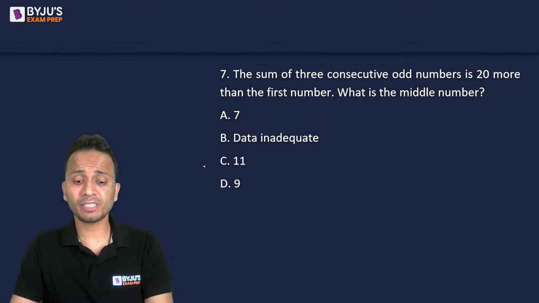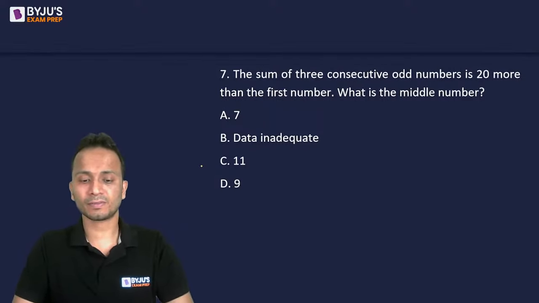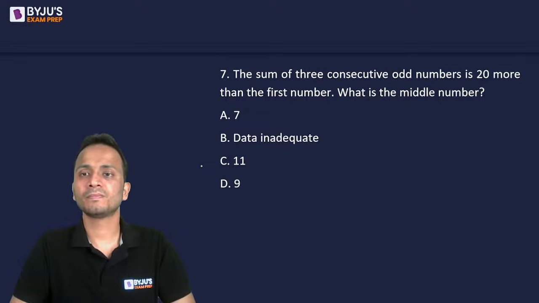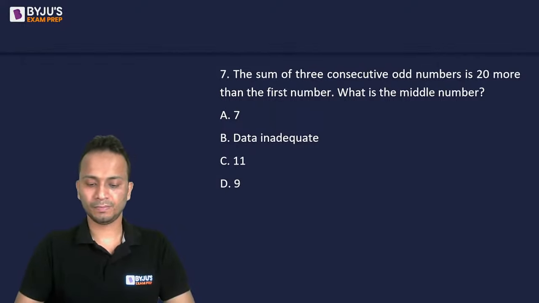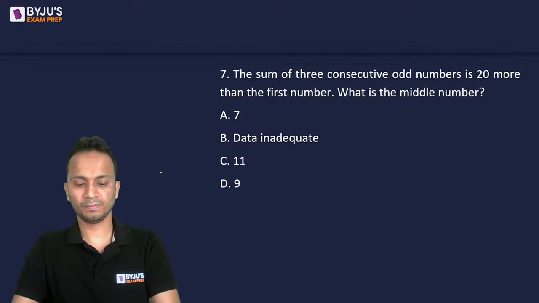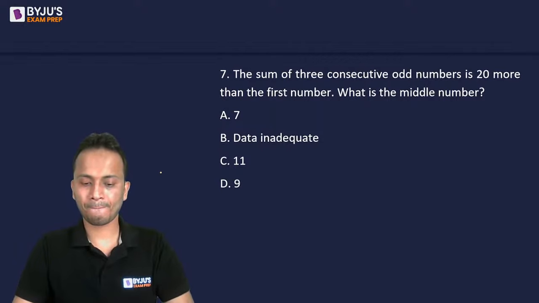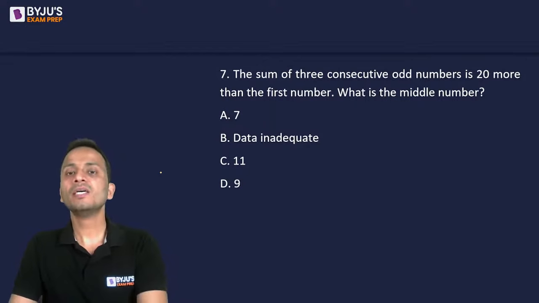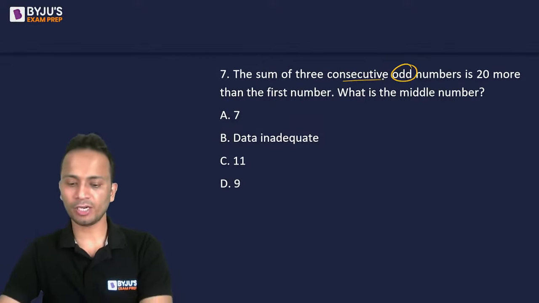Don't commit any silly mistake for this one. Any answer for this one? Sum of 3 consecutive odd numbers. Consecutive odd numbers.